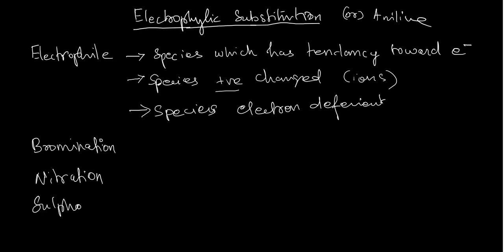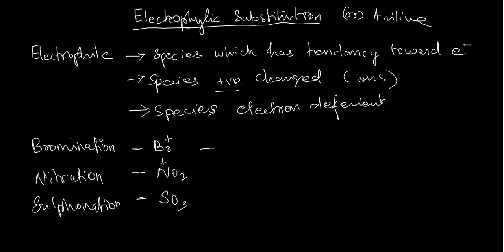These are the common electrophilic substitution reactions. Other reactions can also be called electrophilic substitution if they satisfy the above conditions. In bromination, what is the electrophile? Br plus will be the electrophile. In nitration, NO2 plus will be the electrophile. In sulfonation, SO3 will act as the electrophile.